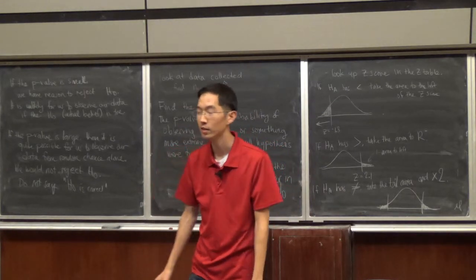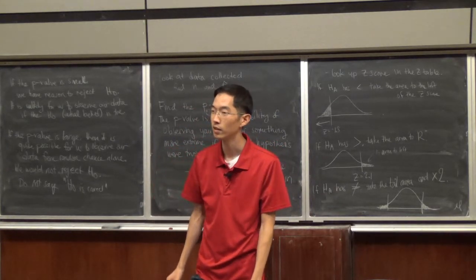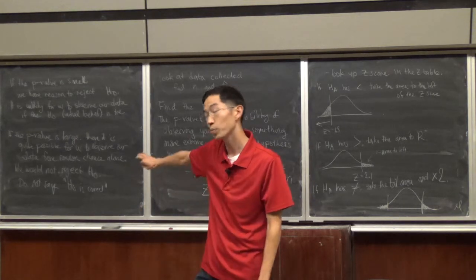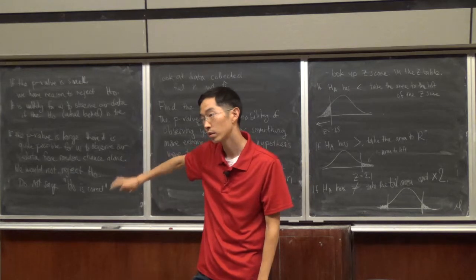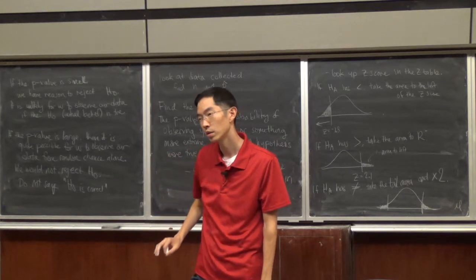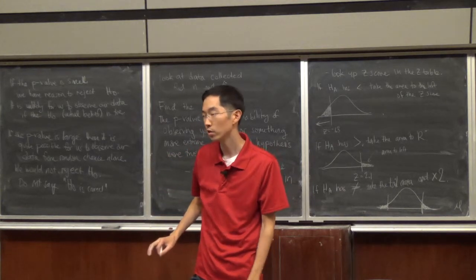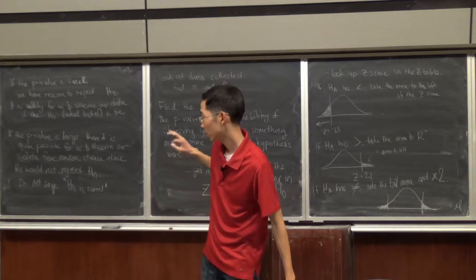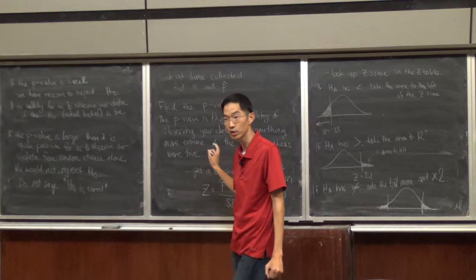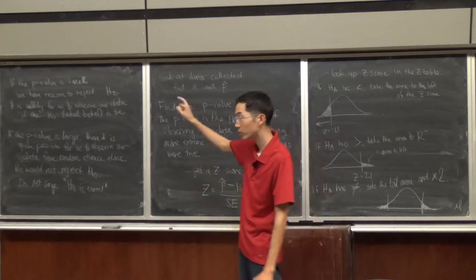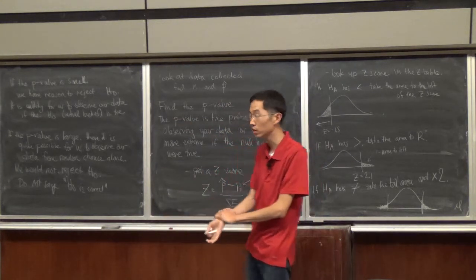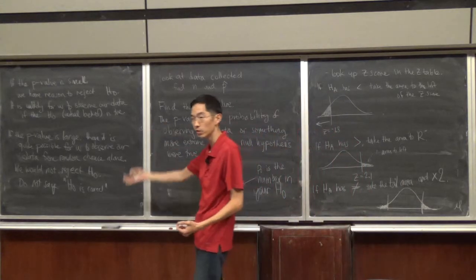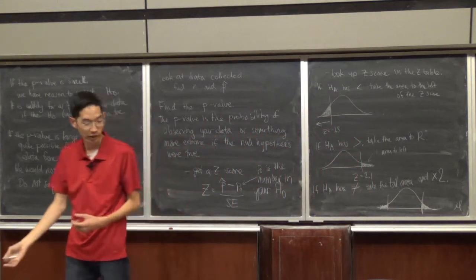And so if it's less than, say, 5%, would that still be considered correct? We're talking about a p-value here. The p-value is not the percentage of your sample. The p-value is the probability. Okay? So when is the p-value small and when is the p-value large? That was the question that we had.